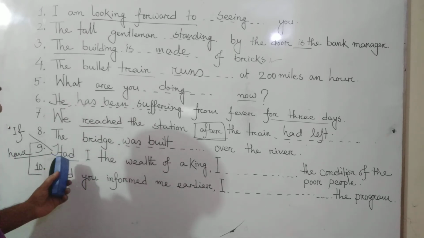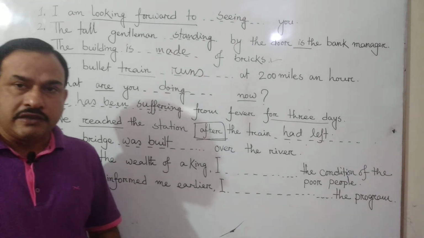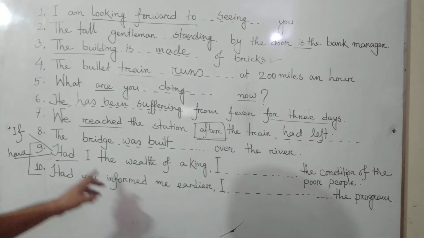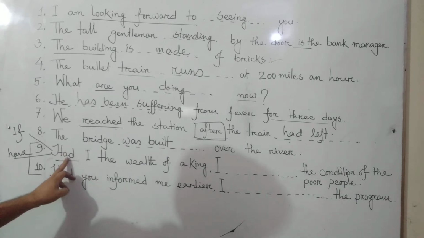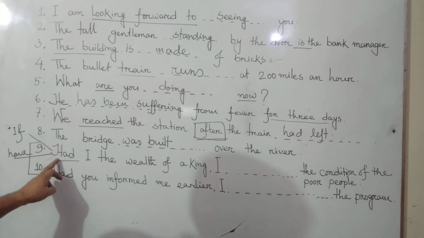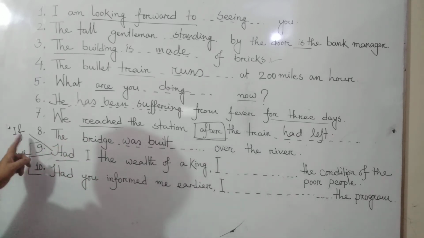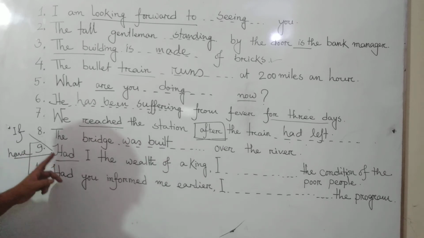Had is the principal verb because there is no other verb here besides "had." So this is the principal verb and it's past indefinite tense, and it makes a double meaning. Double meaning means "if" and "have," the verb to have.